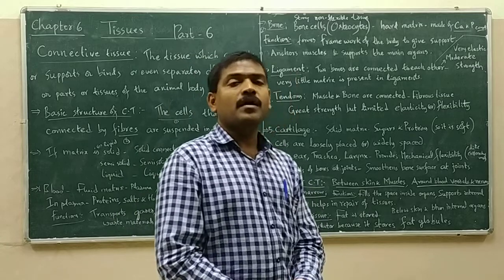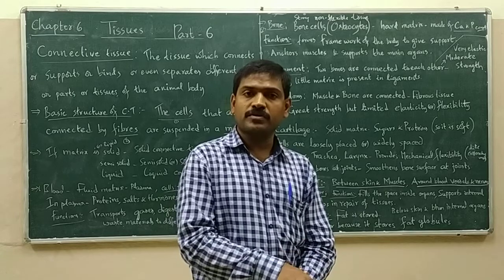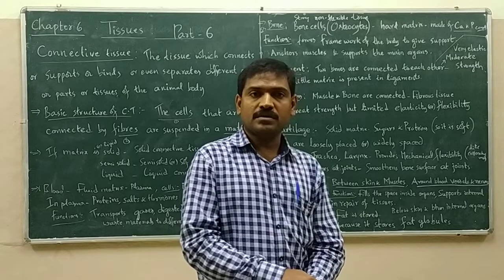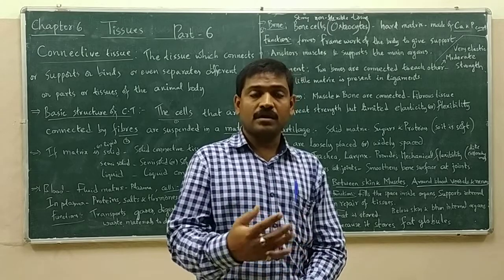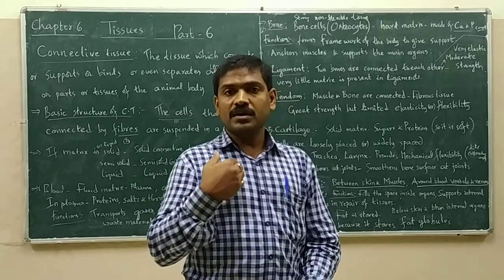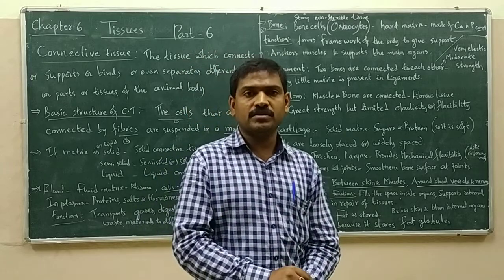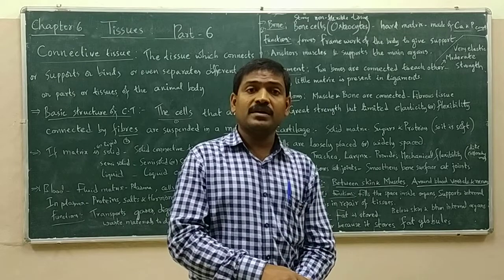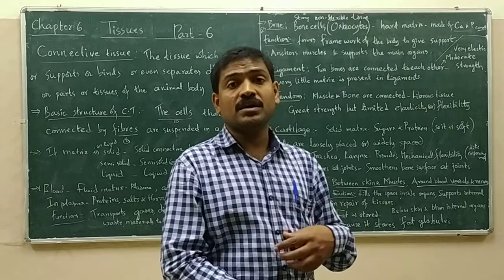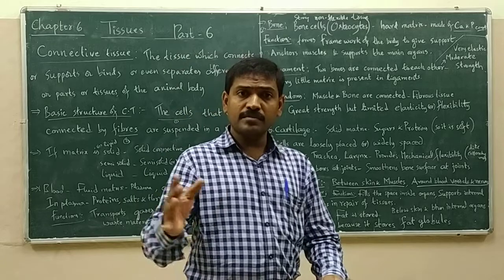Next, we will discuss the muscular tissue. In our body, muscular tissue is basically present in two forms based on their function: voluntary muscles and involuntary muscles. Voluntary muscles make movements based on our will. If we think or intend to make a movement, then only those muscles will make movement. Involuntary muscles keep making movements whenever required without our thinking, like our heart muscle and the muscles inside the internal or visceral organs. So they are also called visceral muscles. That is based on their function.